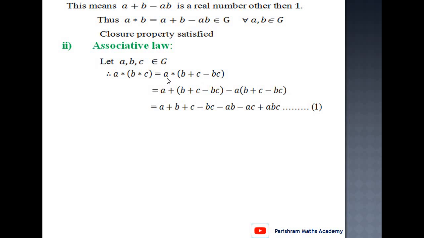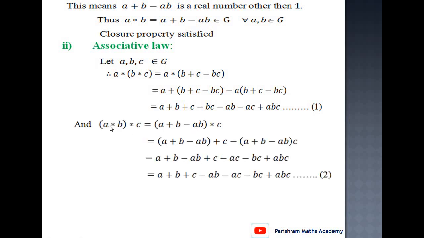Then a star (b plus c minus bc) equal to, first their addition, a plus b plus c minus bc, minus their product, that is minus a into (b plus c minus bc). Then simplify, we get a plus b plus c minus bc minus ab minus ac, and the last term minus minus plus abc. This is the value of a star (b star c), equation 1.